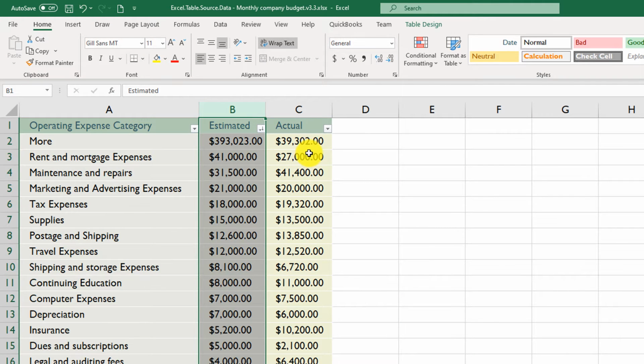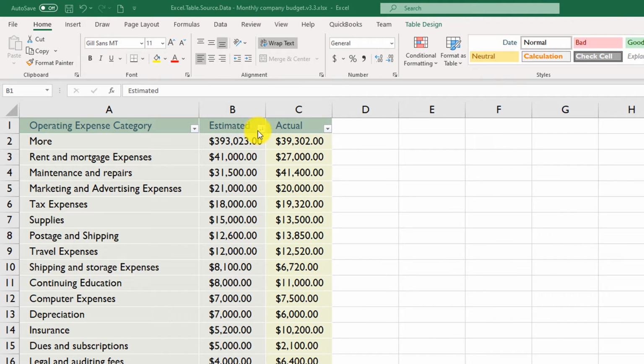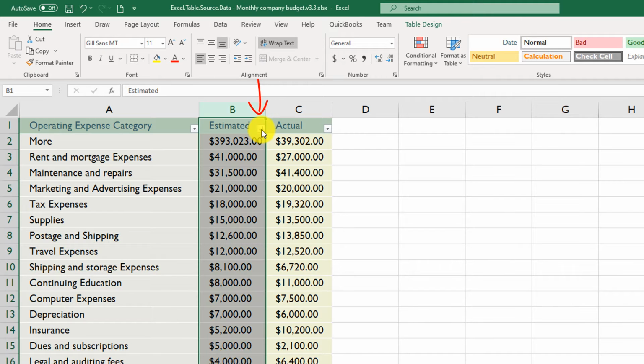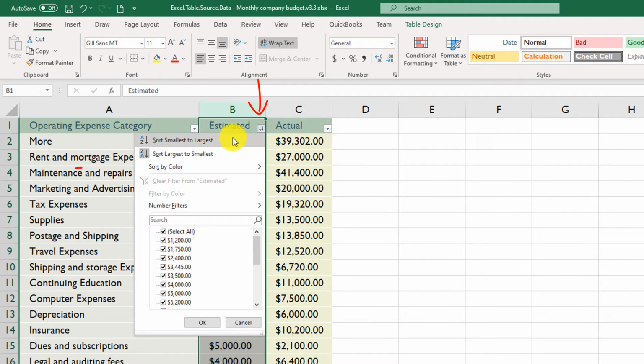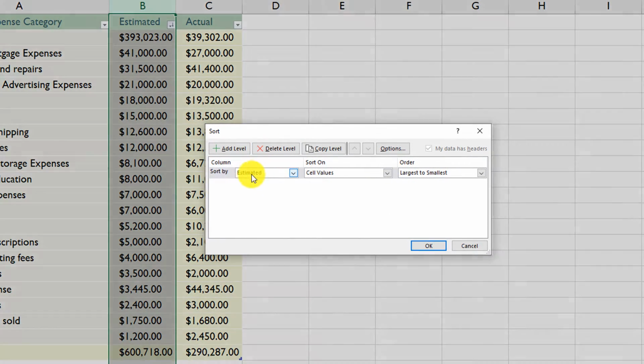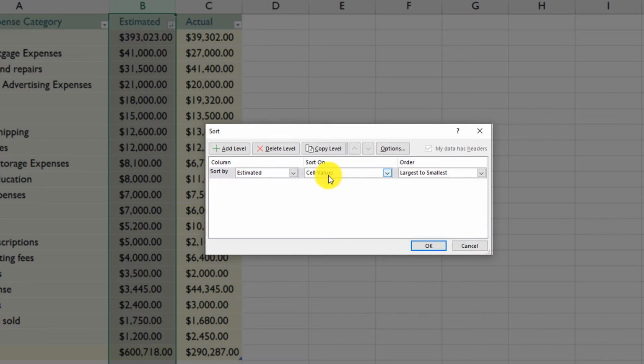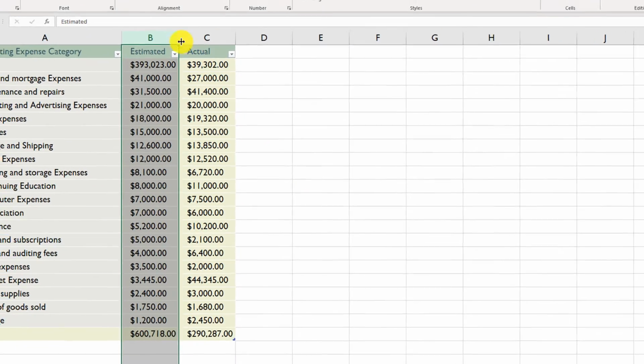To remove sorting in an Excel table, you need to select the drop-down box in the column based on which it was sorted, and then navigate to Sort by Color, click Custom Sort, and here you see that it was sorted by estimated cell values, and the current sort order is largest to smallest. So what we need to do is delete this level and click OK. And this is how you remove sorting.